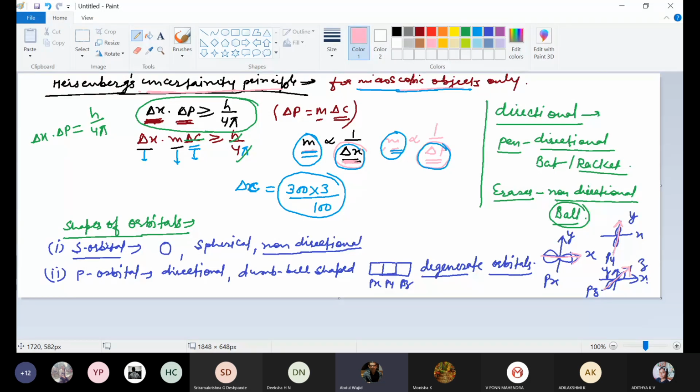One more very important point. Always remember, in the next topic you will be doing the magnetic quantum number. For the Pz subshell, m will always be equal to 0. For Px or Py, it can be +1 or -1. So this is one point which you should remember, and we'll be doing it there in the quantum number. So this is about the shapes of the s orbital and p orbital.